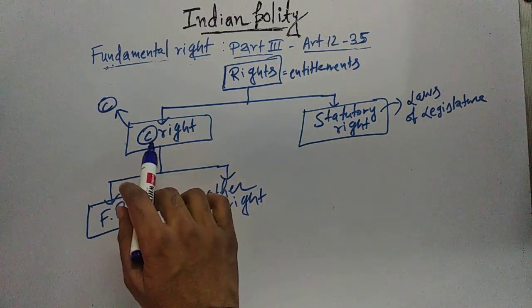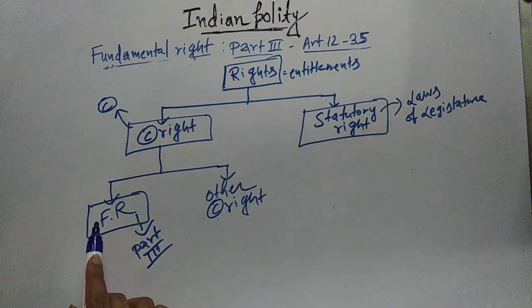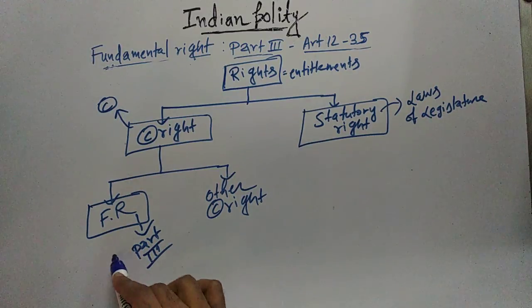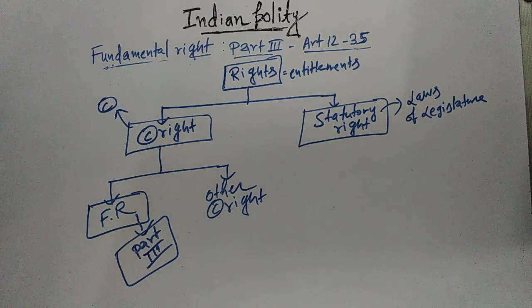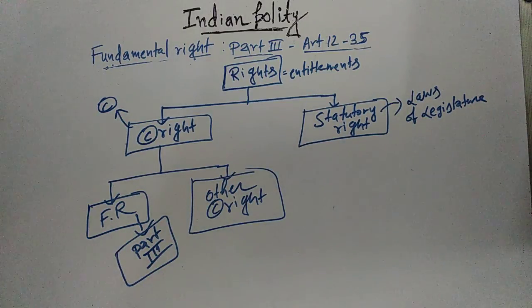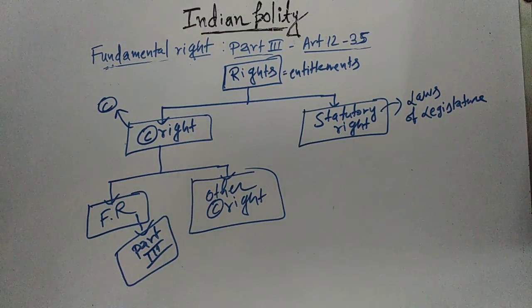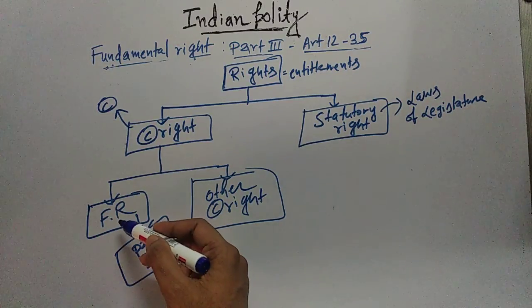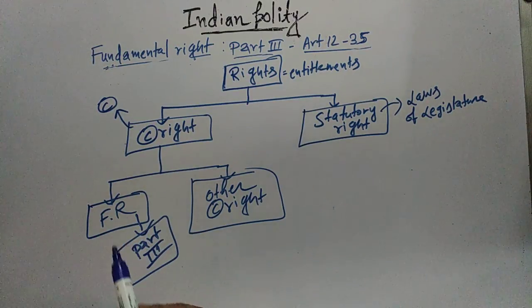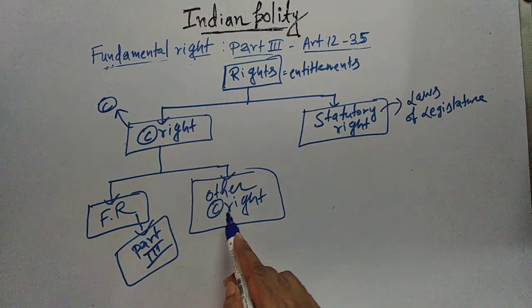So within the constitutional right, we are dividing it into two categories. One is fundamental right, that means the rights which are mentioned in part 3 of Indian Constitution, we are calling them fundamental rights. And another category is other constitutional rights, that means the rights which are mentioned in the constitution apart from part 3. So we are classifying the rights under constitution into two categories. One specifically which are mentioned in part 3, we are calling them fundamental rights, and apart from part 3 of the constitution, the other rights that are mentioned in the constitution are called other constitutional rights.